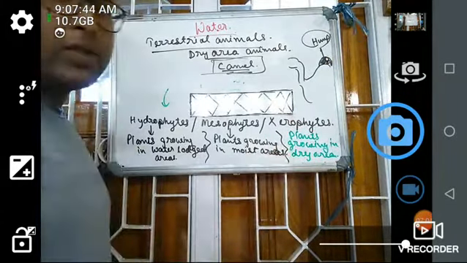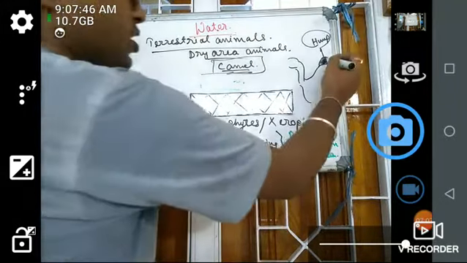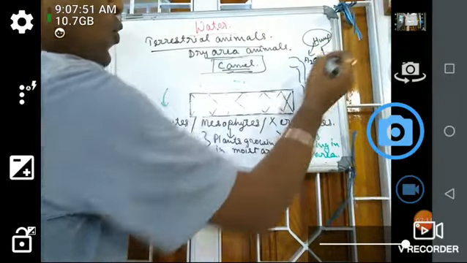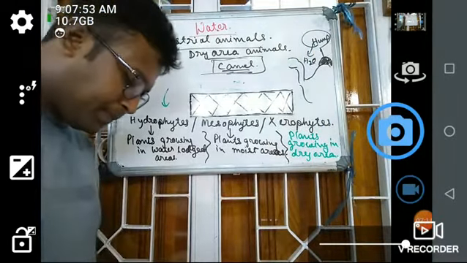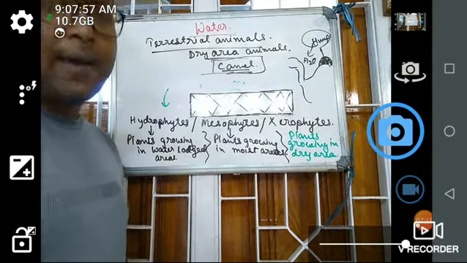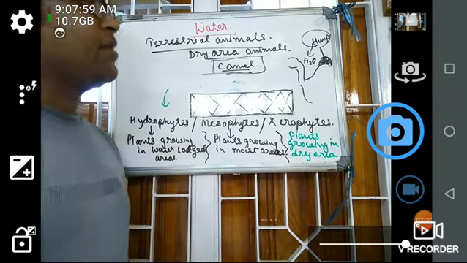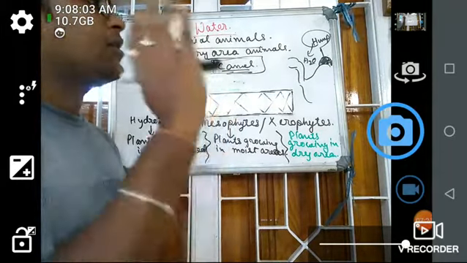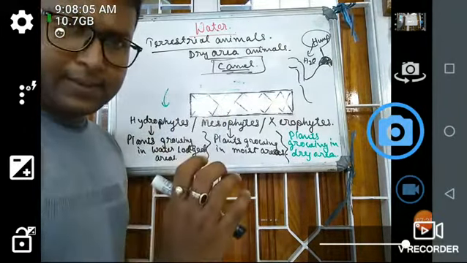Then the fatty acid oxidation takes place. After oxidation, water is released, which supplements the needs of this particular camel. That means the camel gets its water supply from the food it takes.